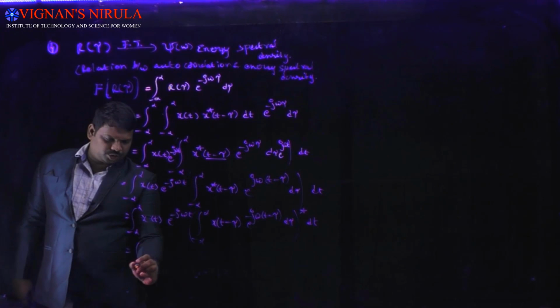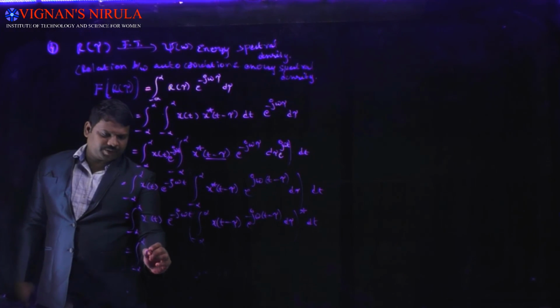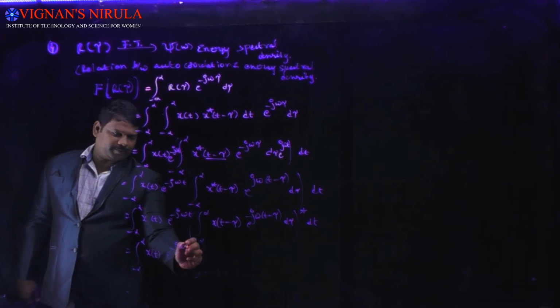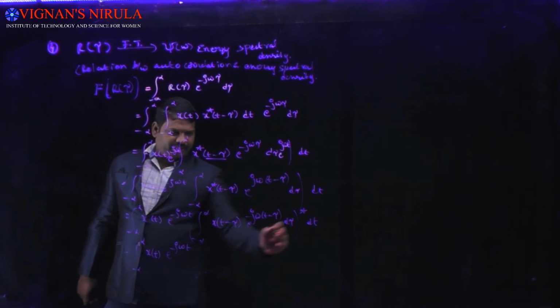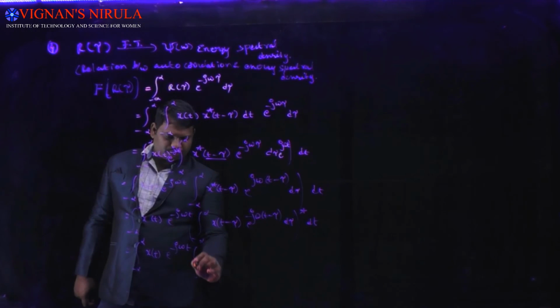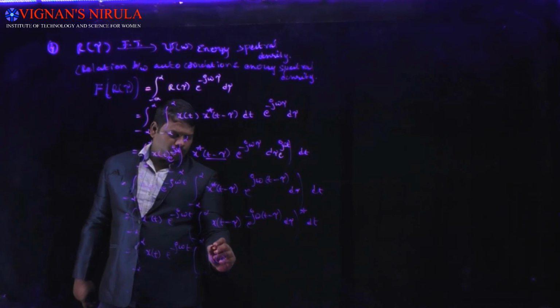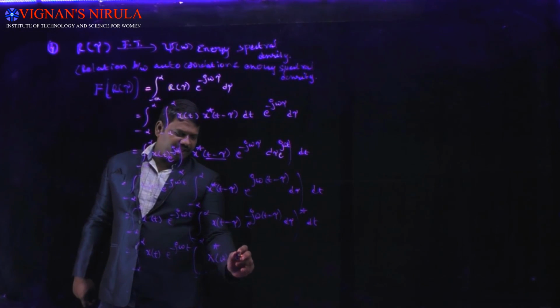Therefore, it is equal to the integral from minus infinity to infinity of x of t e power minus j omega t, times the whole complex conjugate, which is nothing but our X of omega complex conjugate, dt.